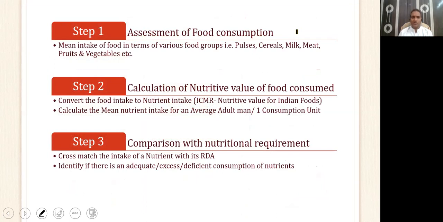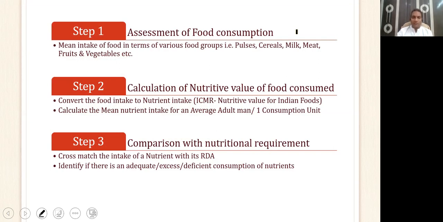So those are the steps about collecting information about food consumption. Then you divide those foods into food groups like pulses, cereals, milk. Step 2 is to calculate the nutritive value of the food. The food which they are consuming is converted into various nutrients. We have a textbook by ICMR called Nutritive Value of Indian Foods, which helps you to convert it.